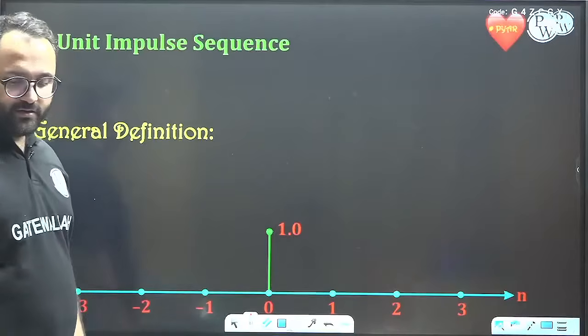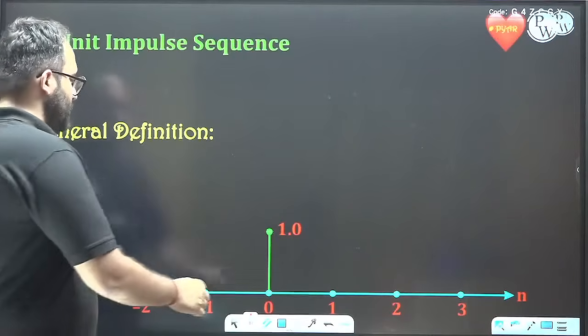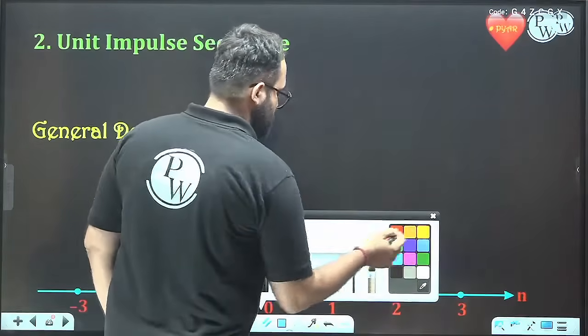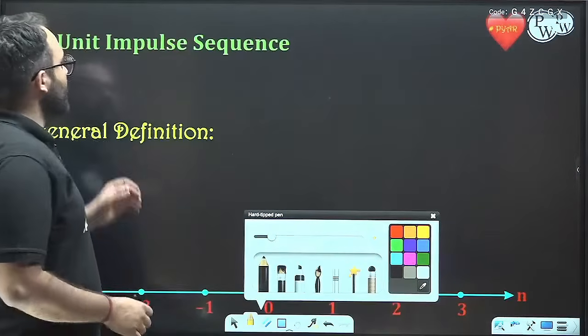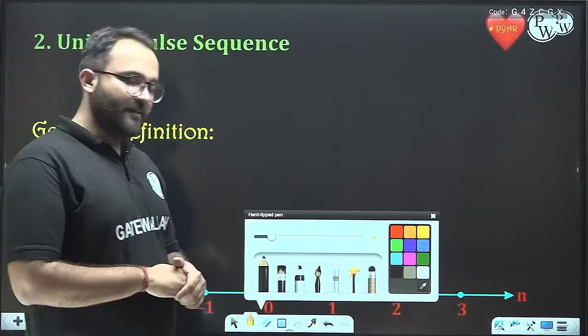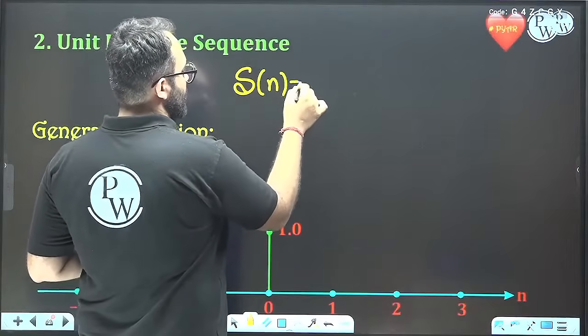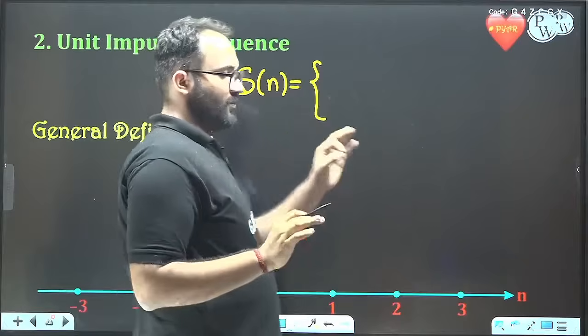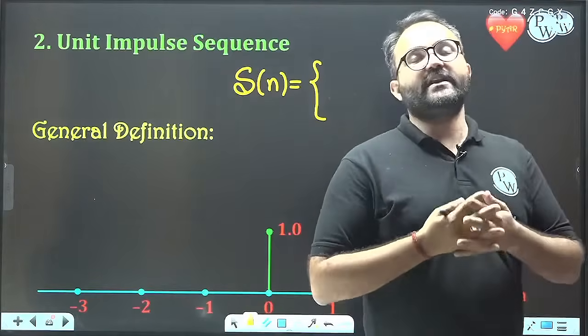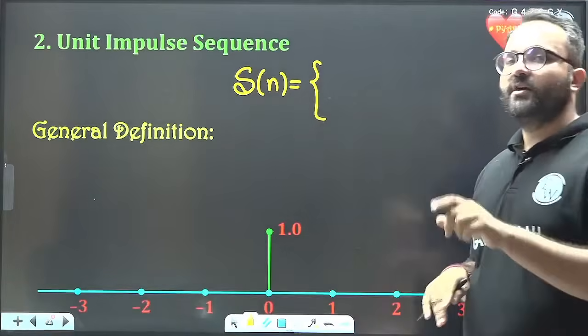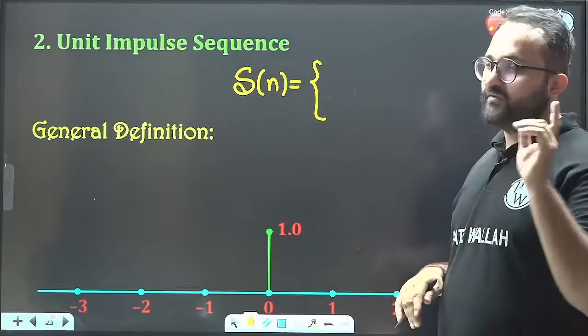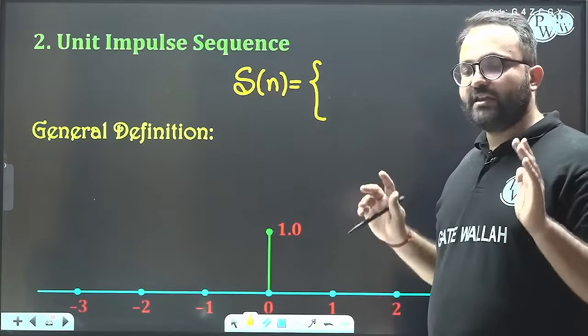Next is unit impulse sequence. Unit impulse sequence means del n. This is very simple. In delta t we have complexity because the value is infinity and area differs, area changes.